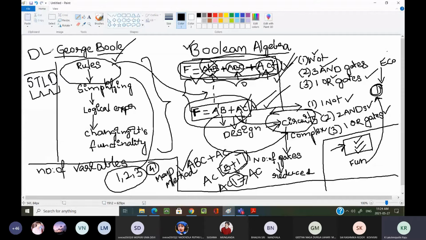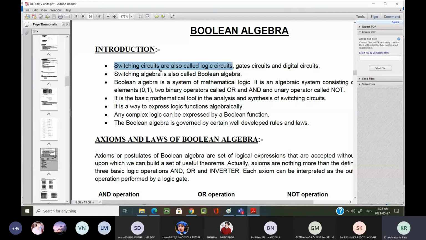Only the subject name is changed, that is digital electronics. The same subject you are going to learn as digital electronics. Why am I telling you this? Because here you see one word, switching circuit. A switching circuit is nothing but a logic circuit. Gates, logic circuits, gate circuits and digital circuits are all synonyms.